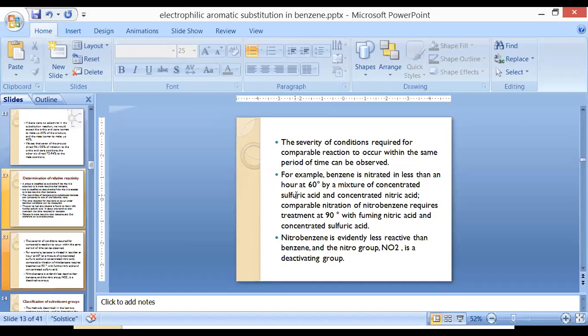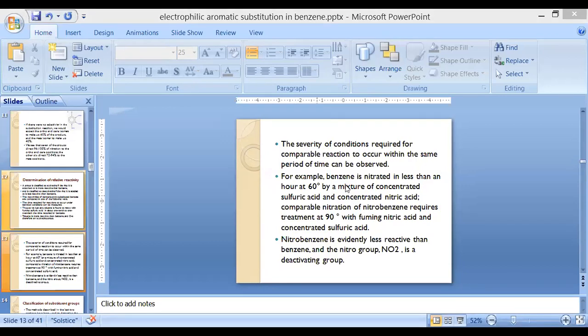Whereas in the earlier case, toluene, that is, methyl-substituted benzene, activates the benzene ring. Here in this case, the nitro functional group deactivates the benzene ring. That's why the nitrobenzene compound requires a higher temperature compared to a normal benzene ring to undergo nitration. So nitrobenzene is evidently less reactive than benzene because it requires a higher temperature. That means we can conclude that the nitro group comes under the category of deactivating groups.